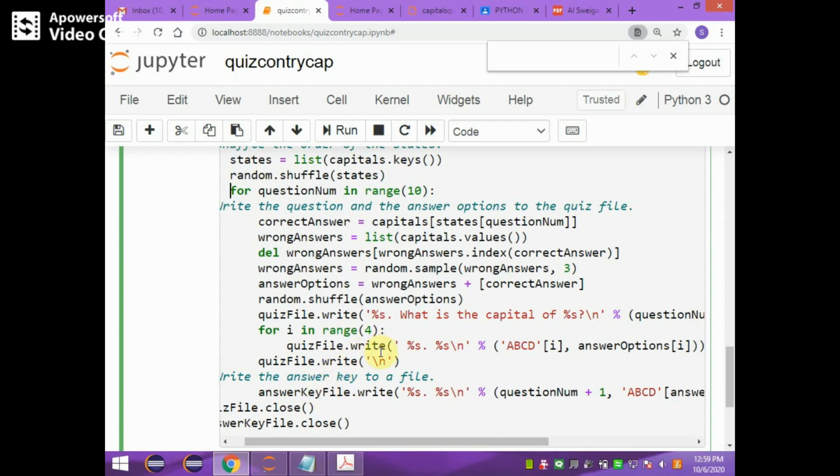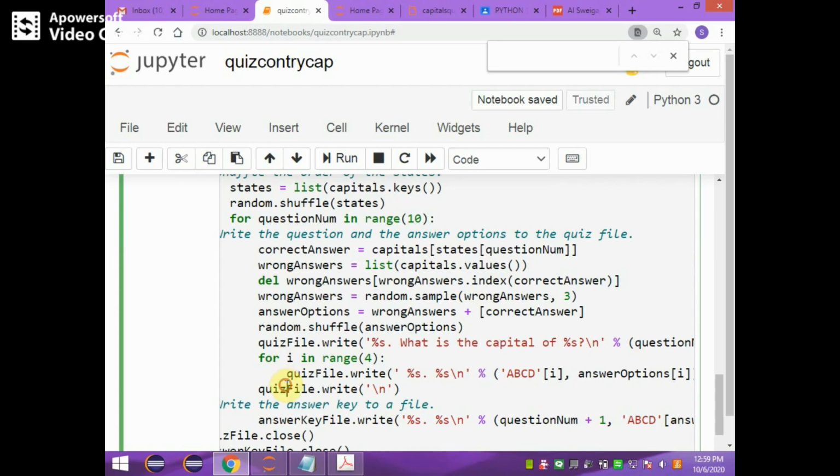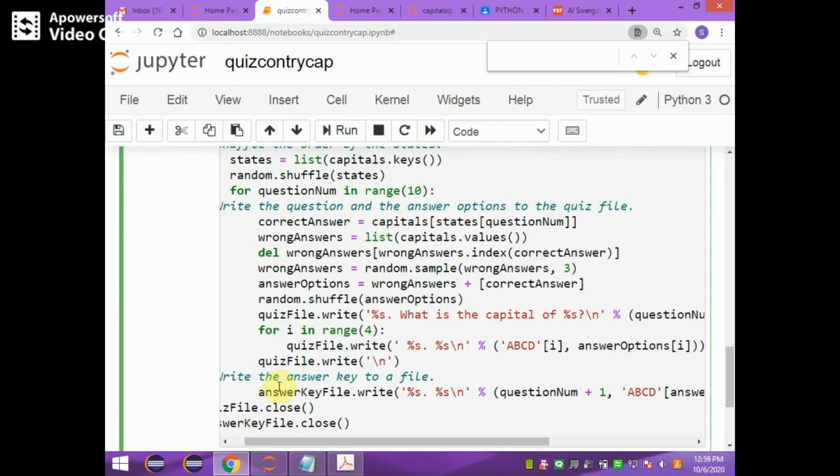Once it writes all 4 choices, this loop finishes, and then it goes to a new line. Now the next step is to write the answer to the answer file. We have already created the answer file, and we have to write the answer for that particular question which is available in the question file.